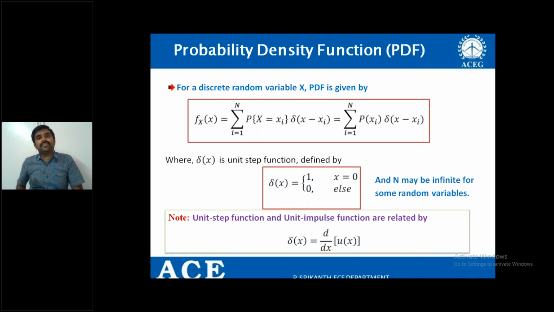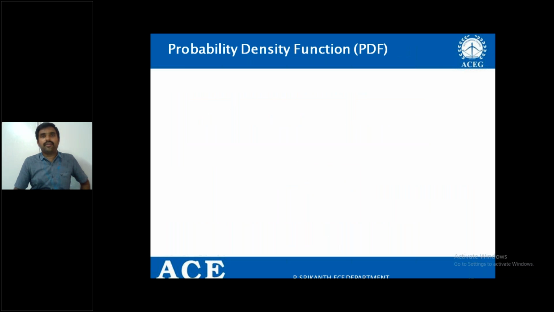And there is a small relation between the unit step function and the unit impulse function. As I said, del of x is called unit impulse, u of x is called unit step. Therefore, the relation can be taken like this: del of x equal to d by dx of u of x. So usually this relation is used while deriving the distribution function from the density function, or the density function from the distribution function, right? So in both the cases, we can use this particular relation for the discrete random variable case, right?